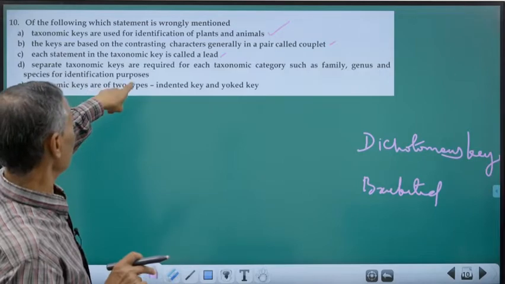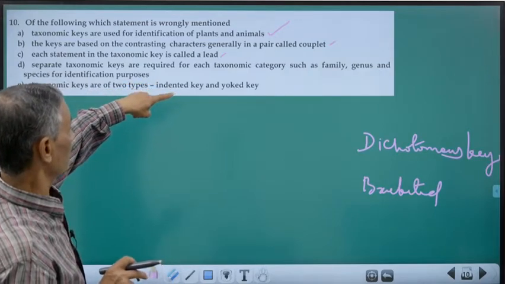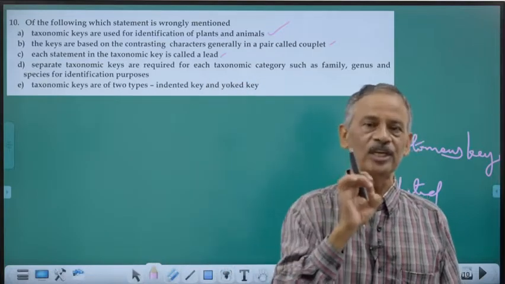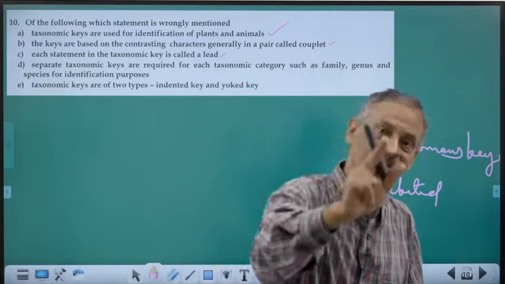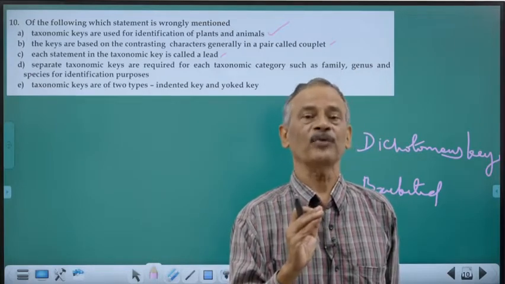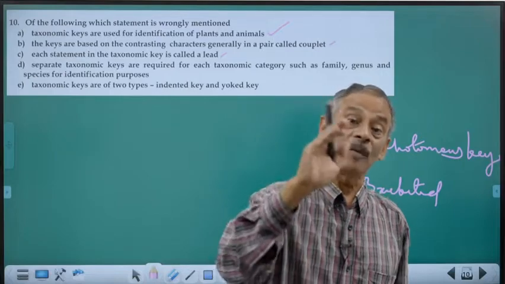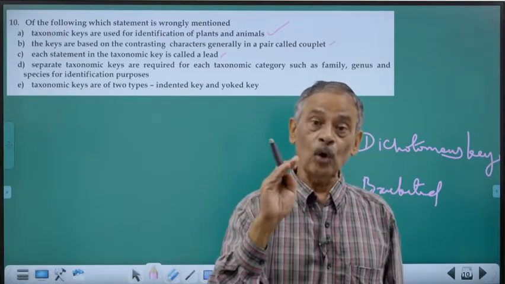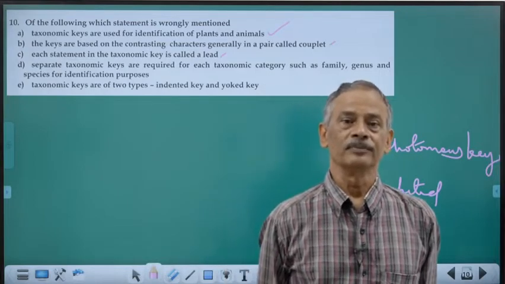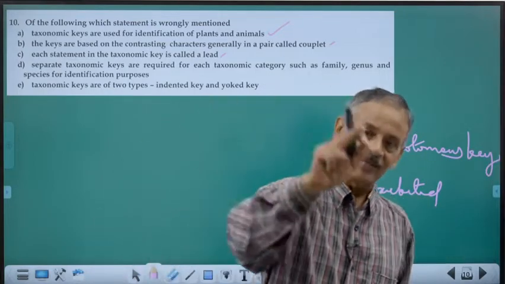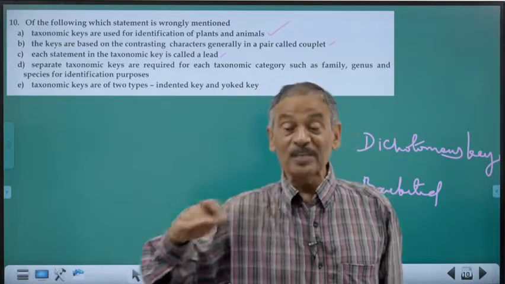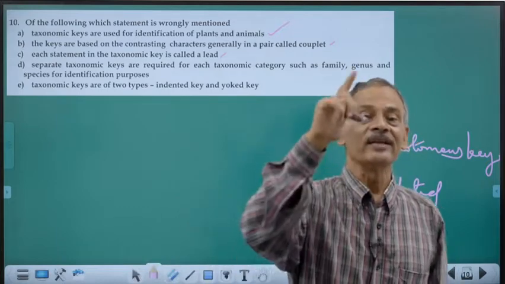Separate taxonomic keys are required for each taxonomic category. See, by referring to a taxonomic key, you will arrive at only one taxon. Suppose you want to know the family of an organism, you have to take the family key. Suppose you want to know the division or the phylum, then you have to take that key. There are separate keys for each and every taxon.